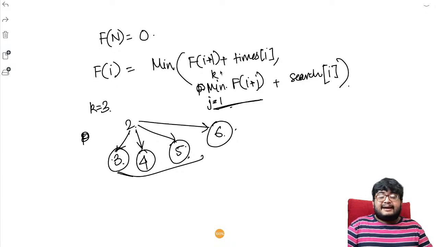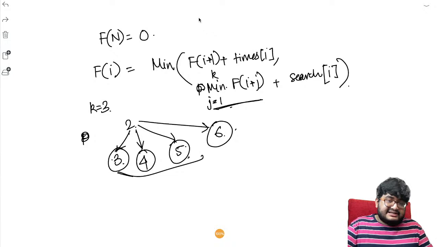So now, what is the complexity here? The complexity will be, for every state we are running a loop of length k, right?